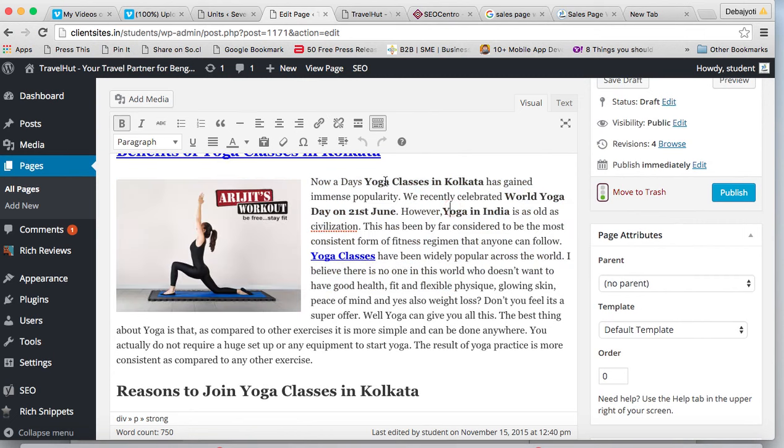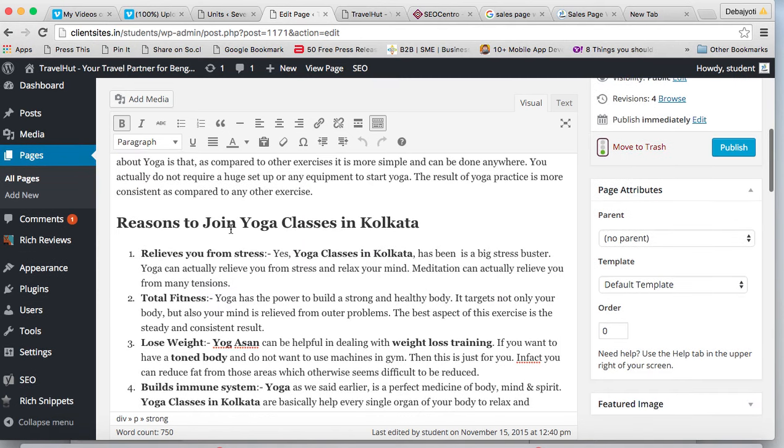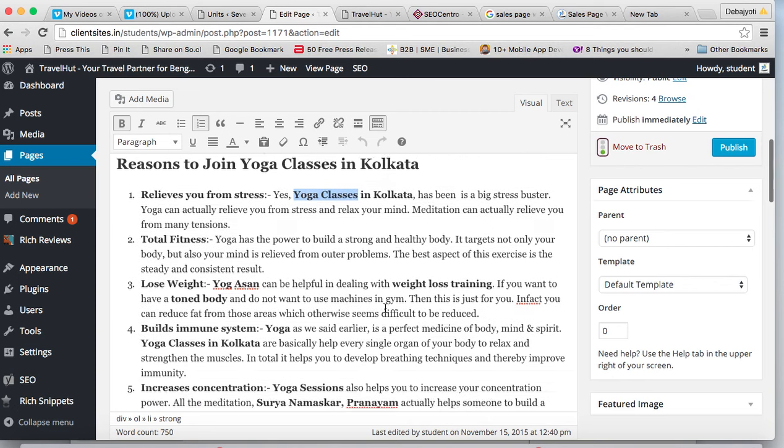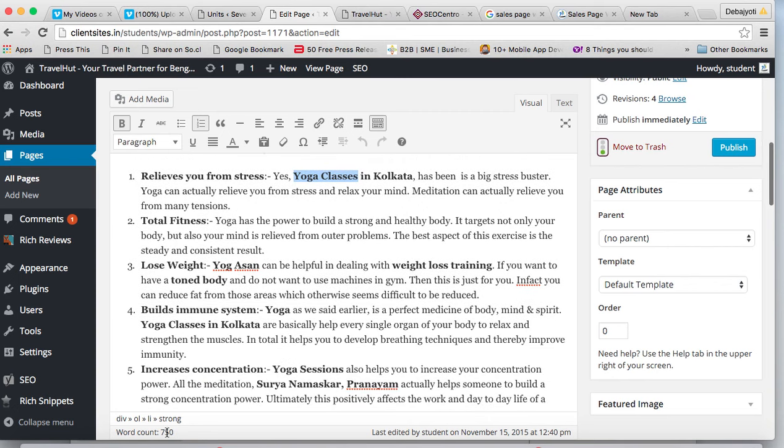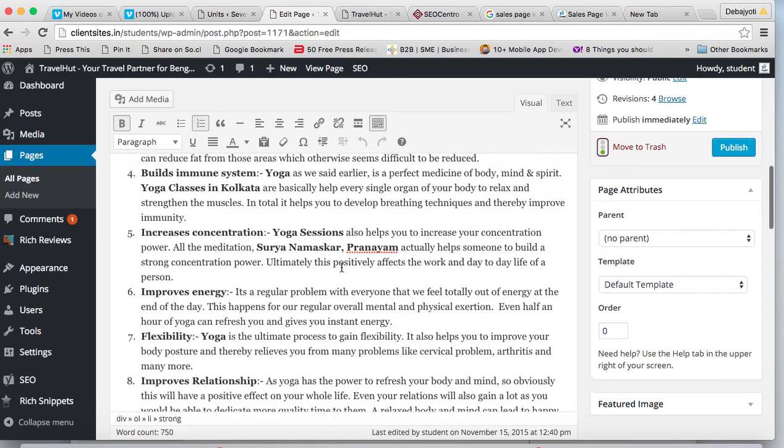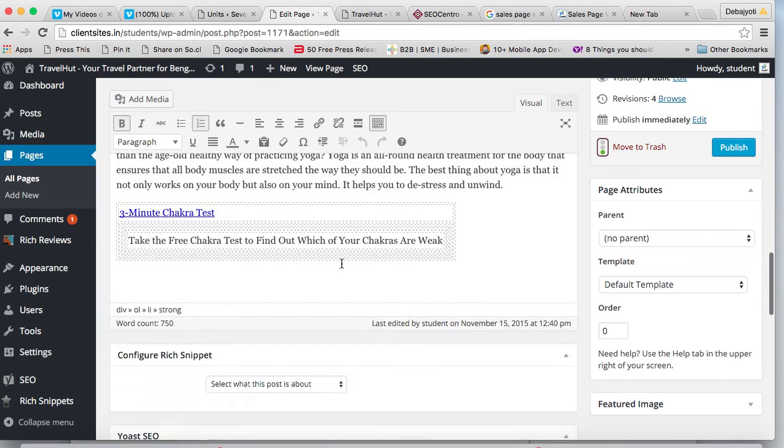You can see the body content, we have used yoga classes. This has been repeated here. Now you can see the total word count is 750. Out of 750 words, yoga classes should not be greater than 4% because it's a two-word keyword. But best is if you write yoga classes in Kolkata, this is your long tail, it should be between 1 to 2%. Now Yoast SEO would give you the better score.